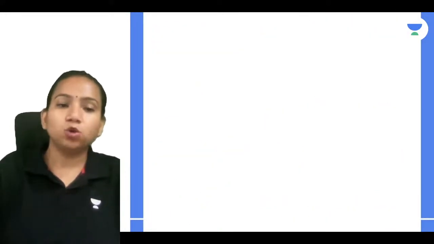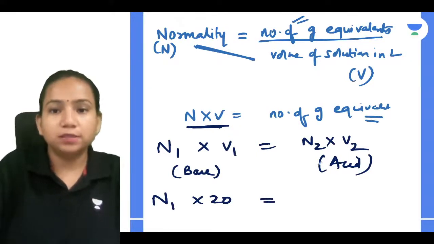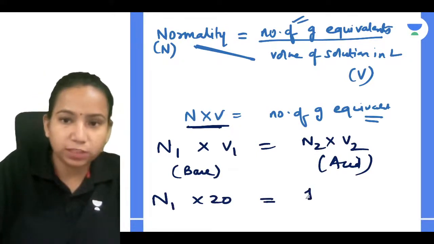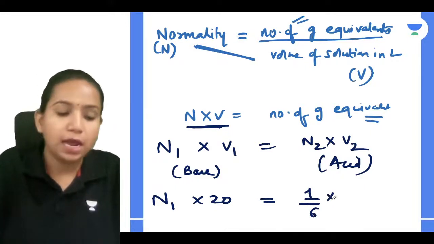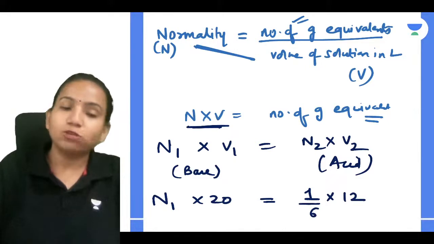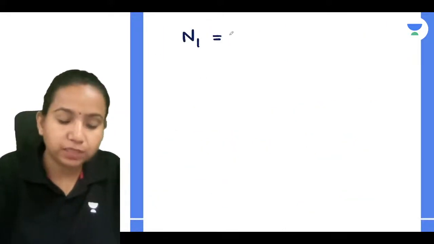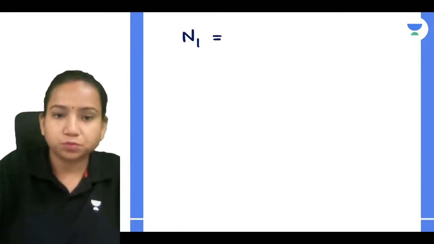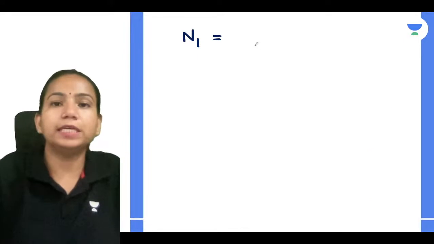They have given 20 ml for the base, N1 I can find out, and N2 they have given as N by 6, which means 1 by 6, because N is the symbol of normality, and V2 they have given as 12. So can I calculate the normality of the base? Yes, the normality of the base is going to be 12 divided by 6 into 20.